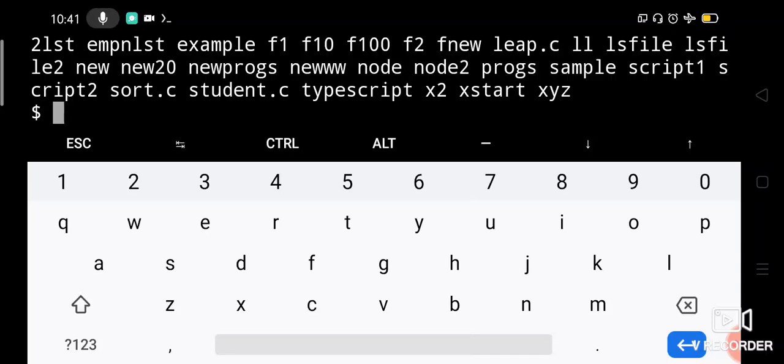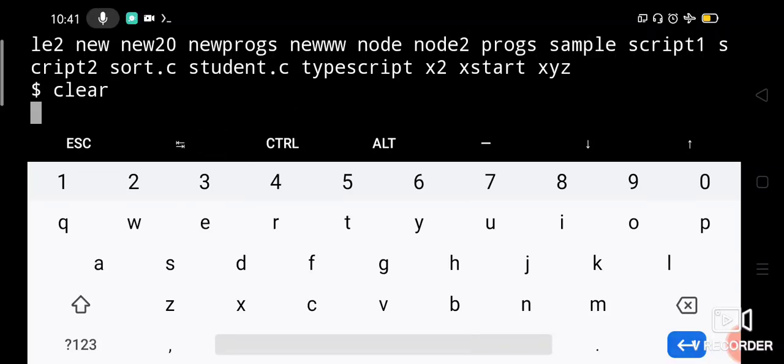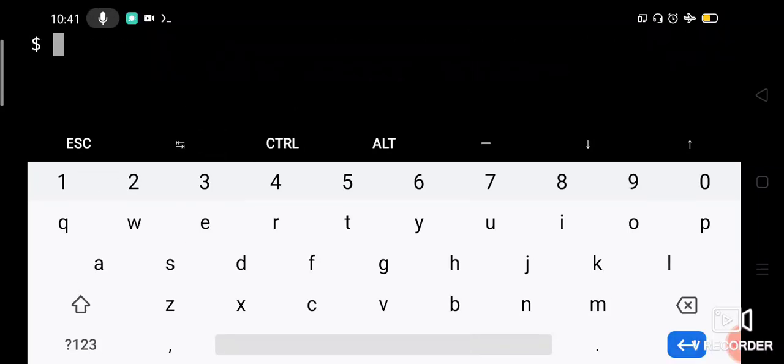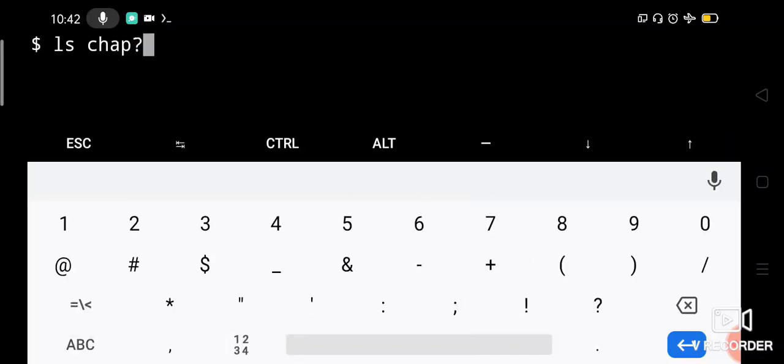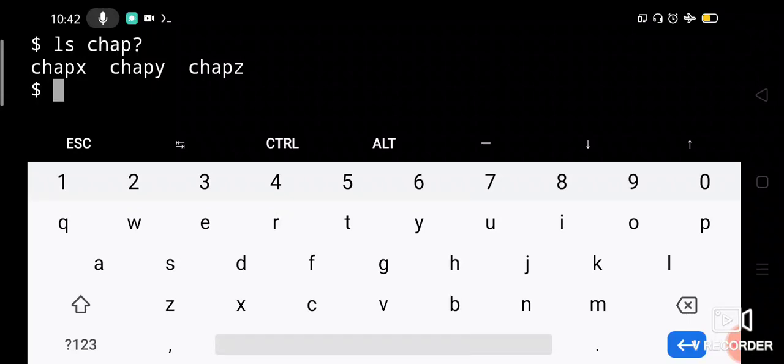Then let us see. So this is how you can design a pattern with star. Let us execute the pattern with question mark. Let me clear the screen. Okay, so now we'll see ls chap and question mark. So previously we used a star, right? Means anything starting with chap and followed by anything or nothing will be displayed. But here the file name which starts with chap and followed by a single character will be displayed. See, chap x, chap y, chap z will only be displayed.